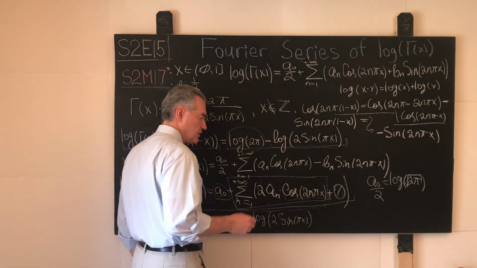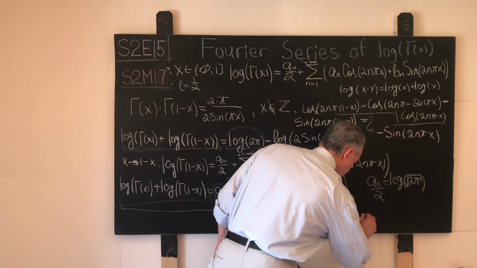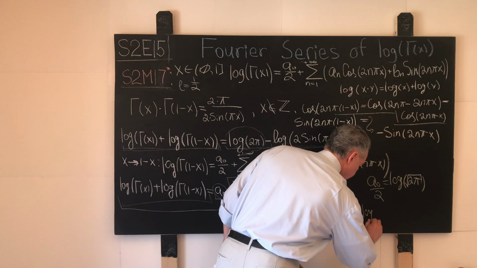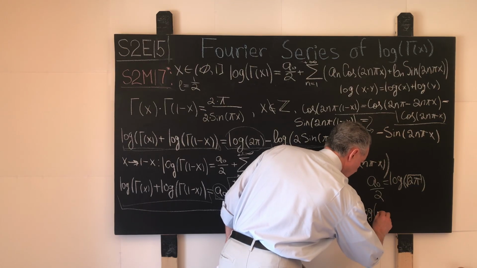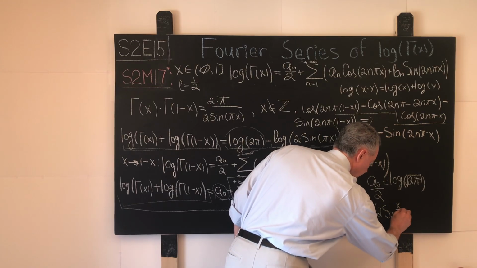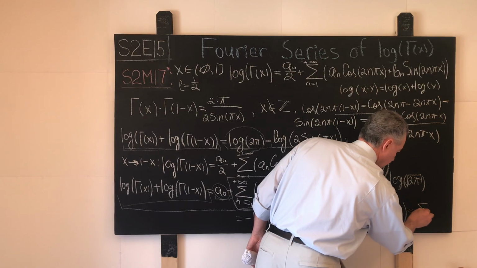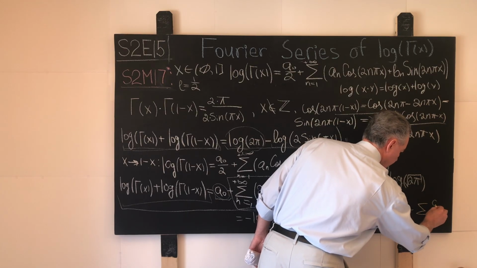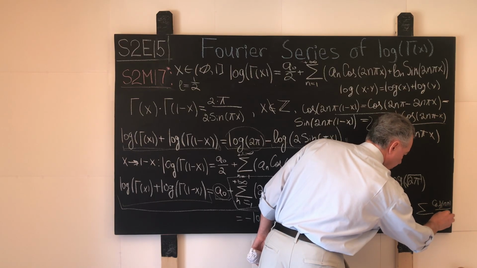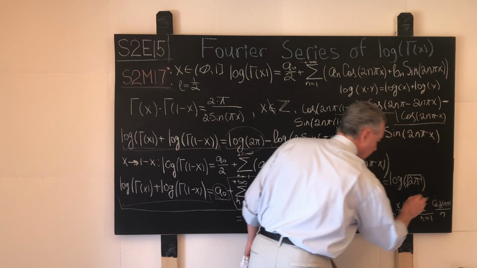And we will do that in the future at some point, but it can be shown using this method that minus logarithm of 2 sine of x over 2 is none other than the sum of cosine of n x over n, where n varies from 1 to positive infinity.